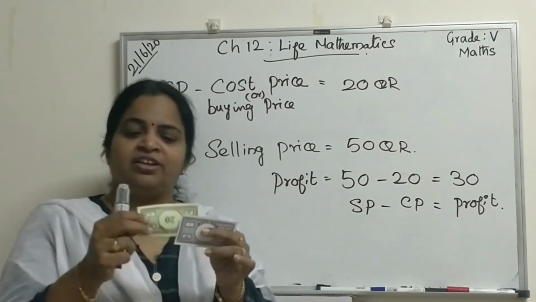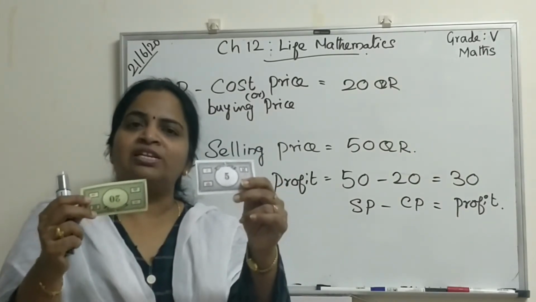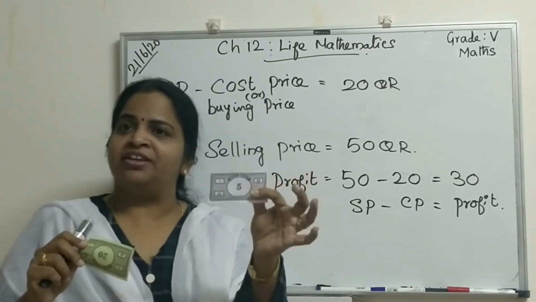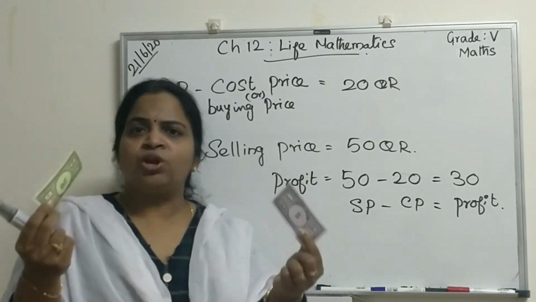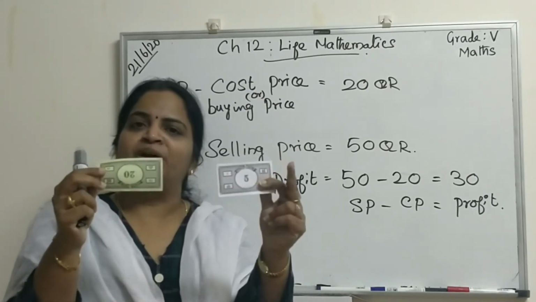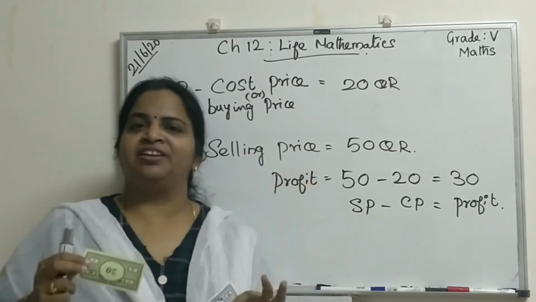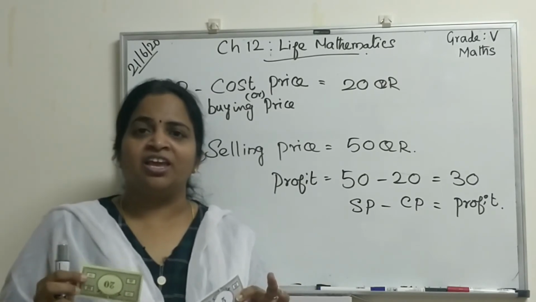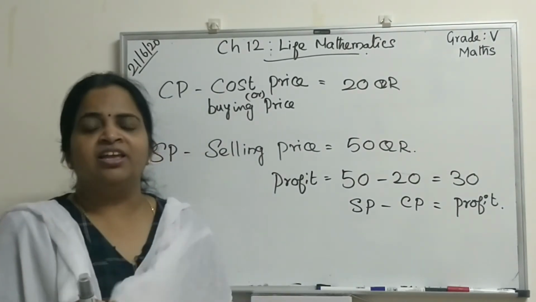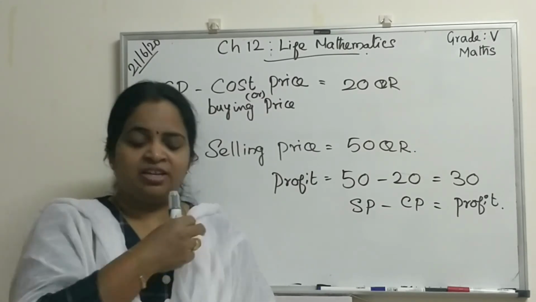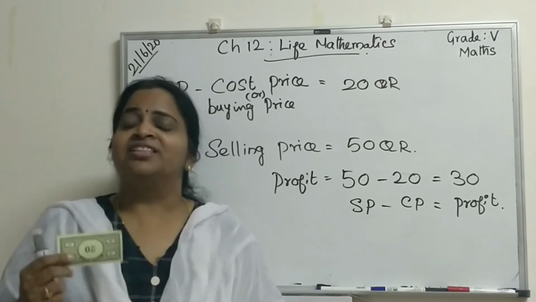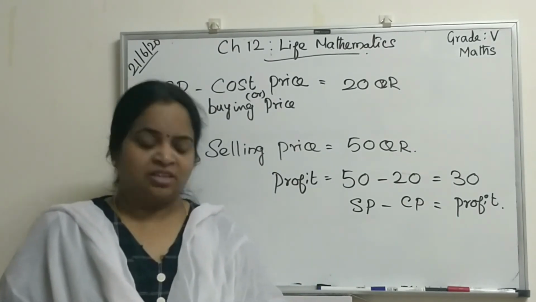How much money did you lose? 20 minus 5, 15. If you buy for 20 and sell for 50 real, that is called profit. If you buy for 20 and sell for 5, this is called loss.